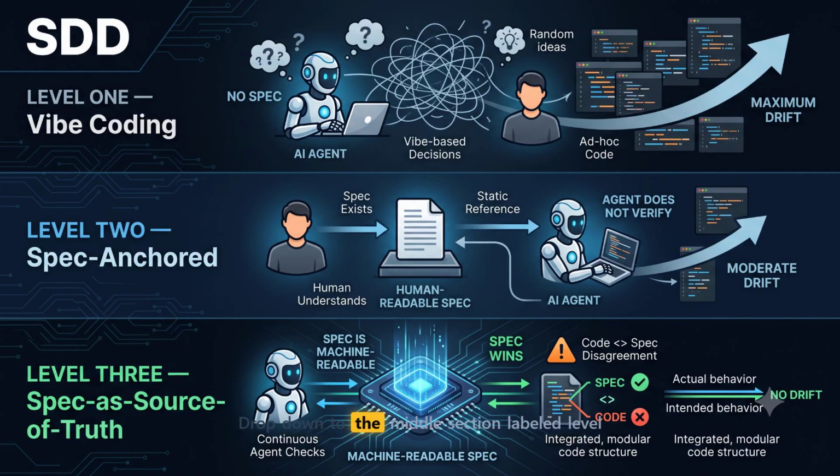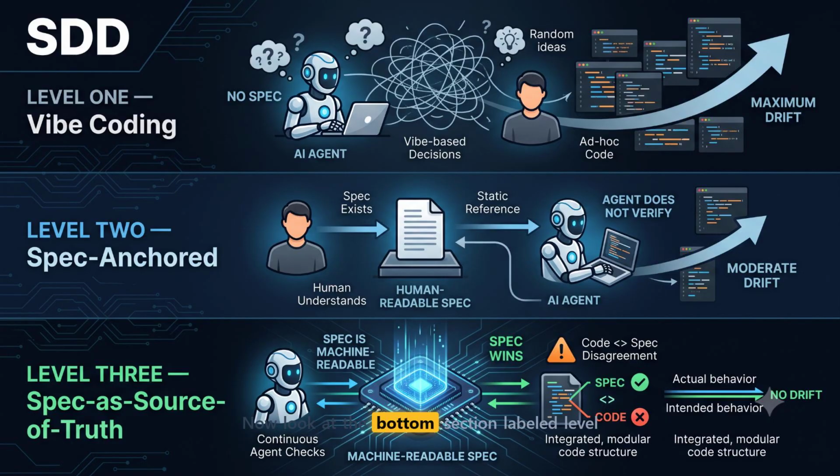Drop down to the middle section labeled Level 2, Spec Anchored. This is where most developers get trapped. You think you are doing SDD because you have that paper icon right in the center representing a human readable spec. But look at the arrows. The developer understands it, but the AI agent just uses it as a static reference before it sits down to code. Look at that moderate drift arrow on the far right. The agent still drifts because there is no automated gate stopping it. Level 2 is not SDD, it is just vibe coding with extra homework.